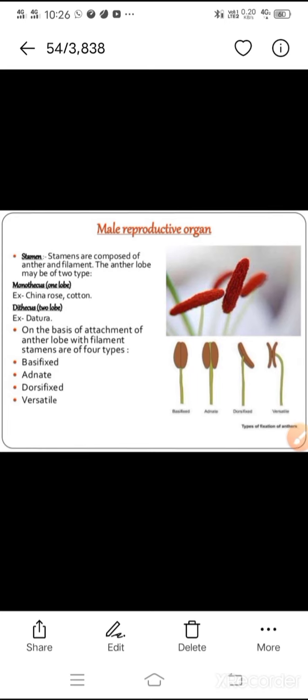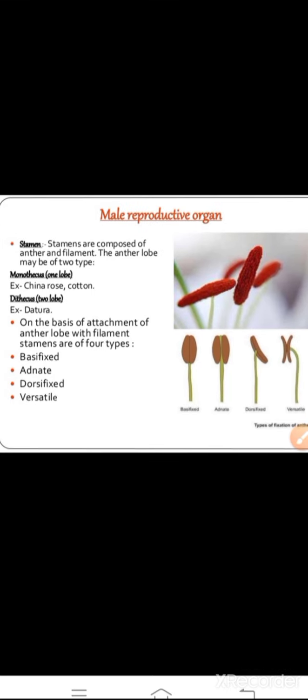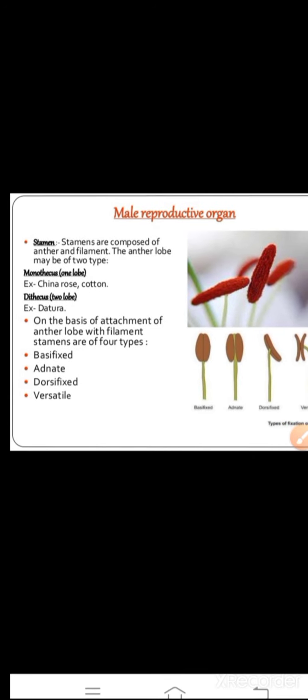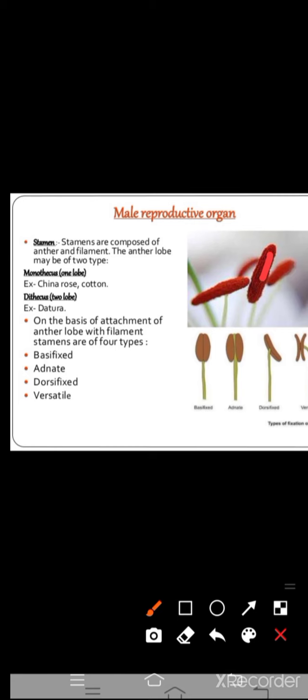Coming to the male reproductive structure, stamen is called the male reproductive organ. The stamens are composed of anther and filament. The anther lobe may be of 2 types. So this is the elongated part, you can see, this is the anther, and the lower part is called the filament. You can see a colorful structure over here. This colorful structure is the anther, and the light green color is the filament.